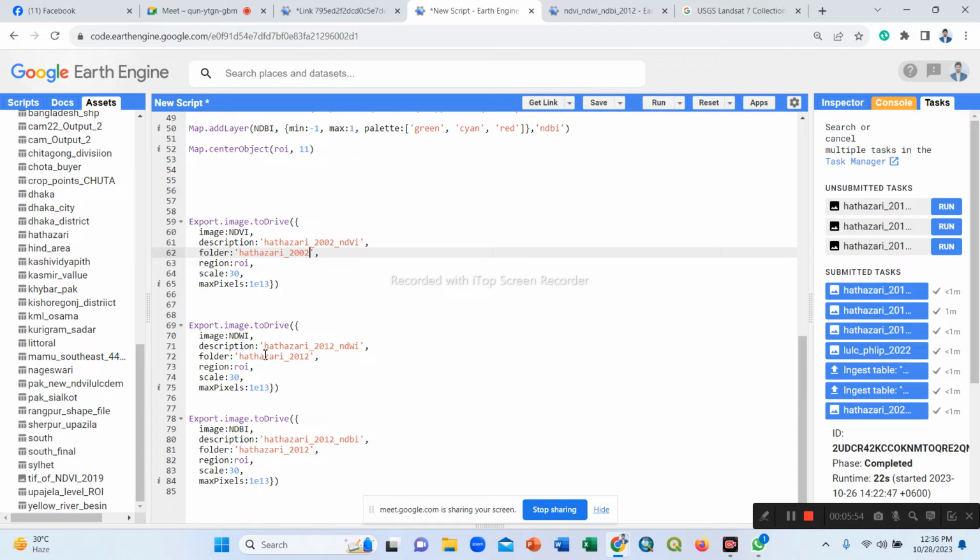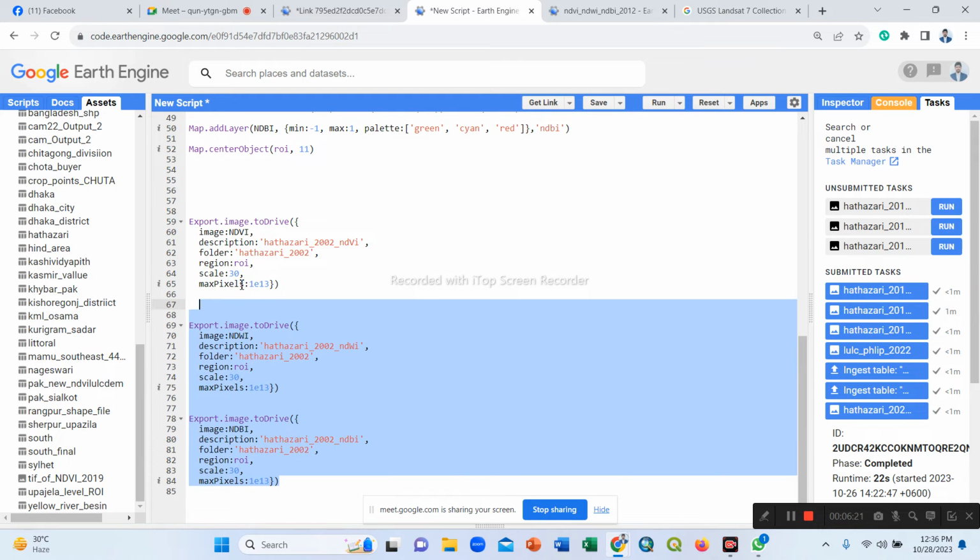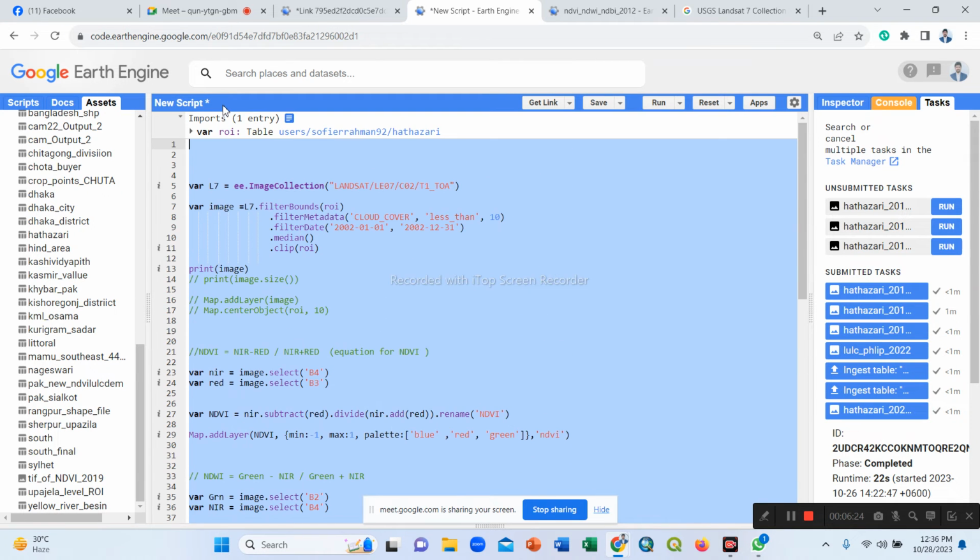Then Hathazari year of 2002 NDWI, and we select the same folder name, so the files are stored in one folder in our Google Drive. Then we use NDBI and select the description name, using the same procedure. All our code is ready for extracting our TIFF images.